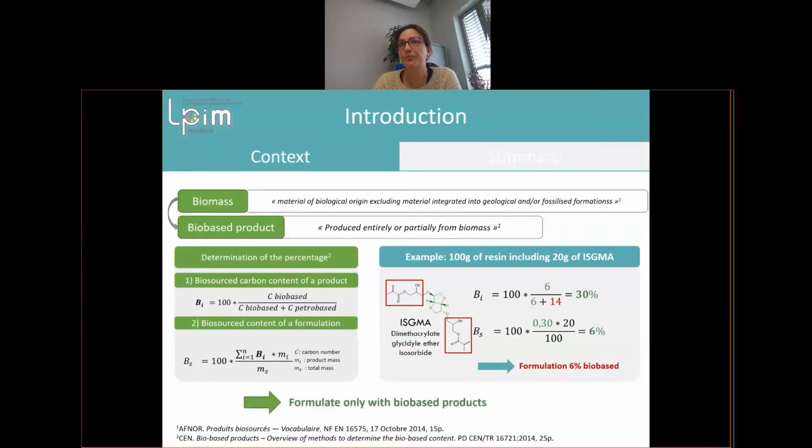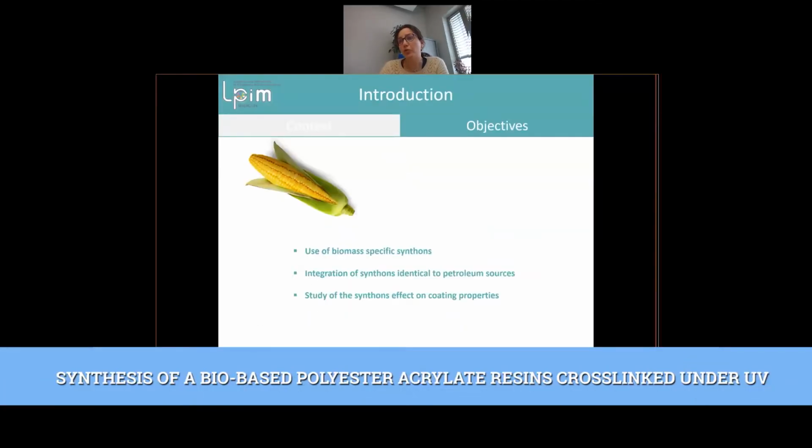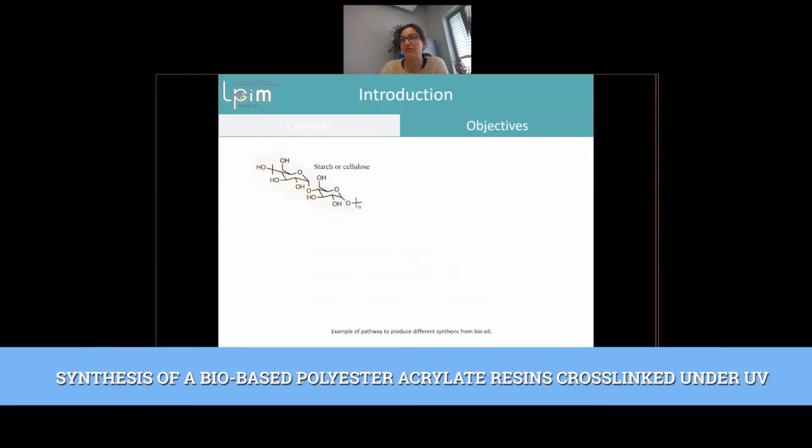Then we have to choose some specific biomass-derived monomers, which we will integrate identically to the petroleum sources. So we will study the monomer effect on coating properties.